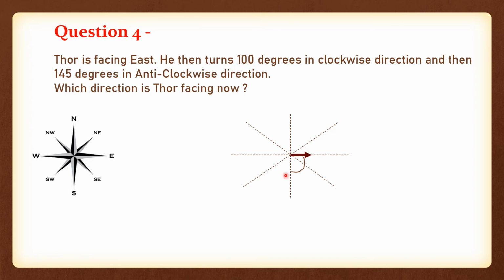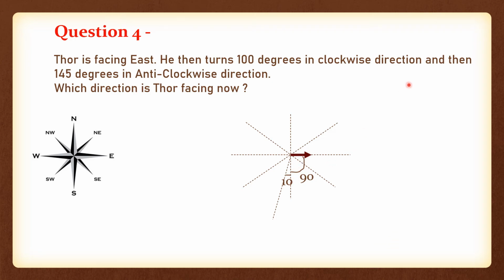But you will think, where is the 10 degrees exactly? You don't know, right? So you can draw any arbitrary line here, no problem, and just mark it as 10 degrees. You don't have to think too much about where exactly to cover till. You just draw an arbitrary line, so that you can focus on the question. Whatever the question is telling you, whatever steps he is doing, you need to do the exact things. So this is our 90 degrees and this is 10 degrees, so the total is 100 degrees. So you turned in clockwise direction.